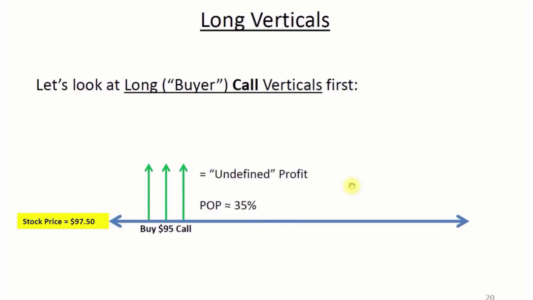Okay, so we just looked at selling call verticals. So now let's go to the other side and look at buying call verticals or long verticals. Let's see how this works. Humor me as to why I picked all these numbers. You will see why in a second.